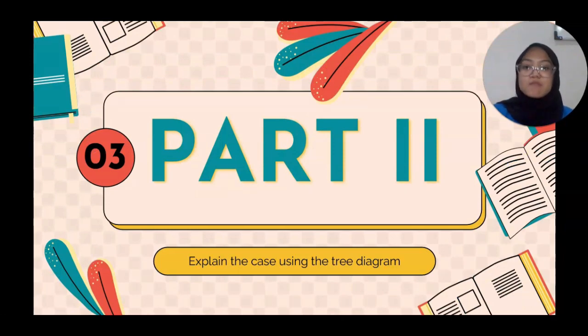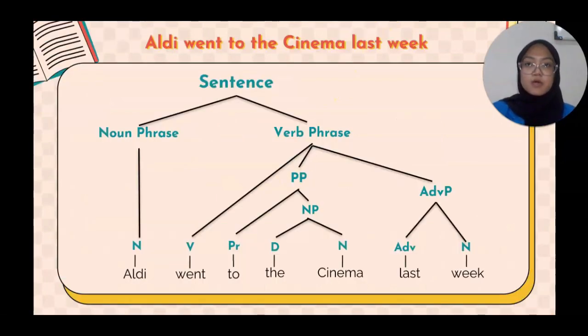Part 2. Explain the case using the tree diagram. Okay. So in this part, we will not use Kearney's explanation method, which I explained previously. This time, I will start explaining the tree diagram from the top, from the sentence, going from top to the bottom. The first sentence is, "Albi went to the cinema last week."